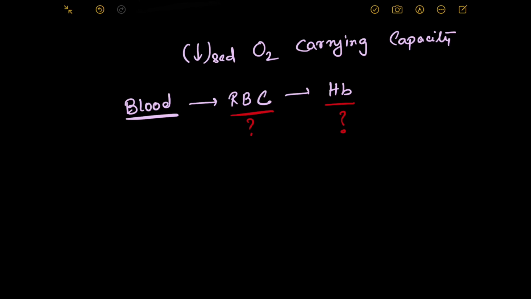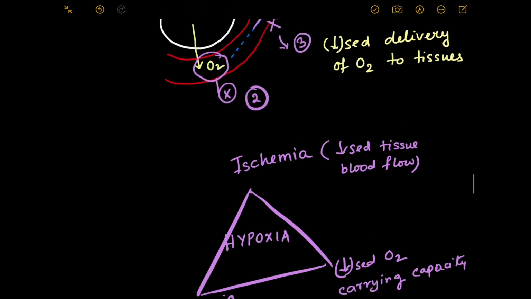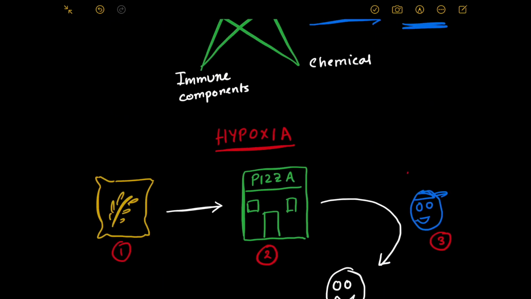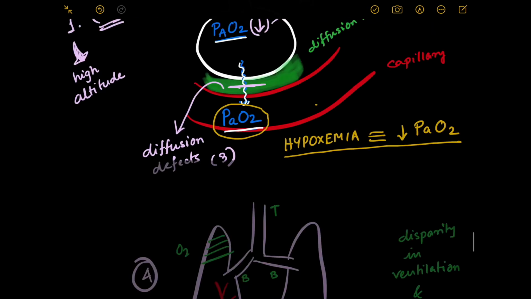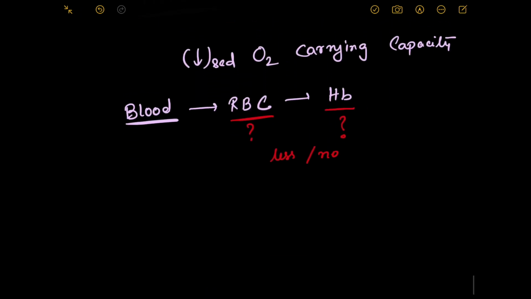Okay, now what can be that problem? If due to any reason you have fewer RBC or hemoglobin or no RBC or hemoglobin, in that situation you won't be having proper oxygen carrying. The same way we discussed in our pizza delivery story, RBC and hemoglobin are just like our pizza delivery boy. If we do not have enough pizza delivery boys or enough pizza delivery girls, the pizza won't get delivered to me. Similarly, if we do not have enough RBCs or enough hemoglobin, the oxygen won't get delivered to the tissue, and that will lead to hypoxia.